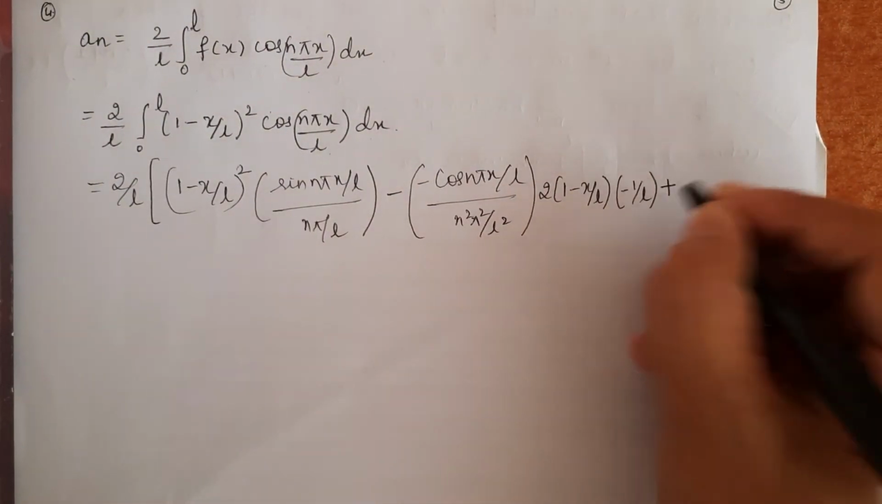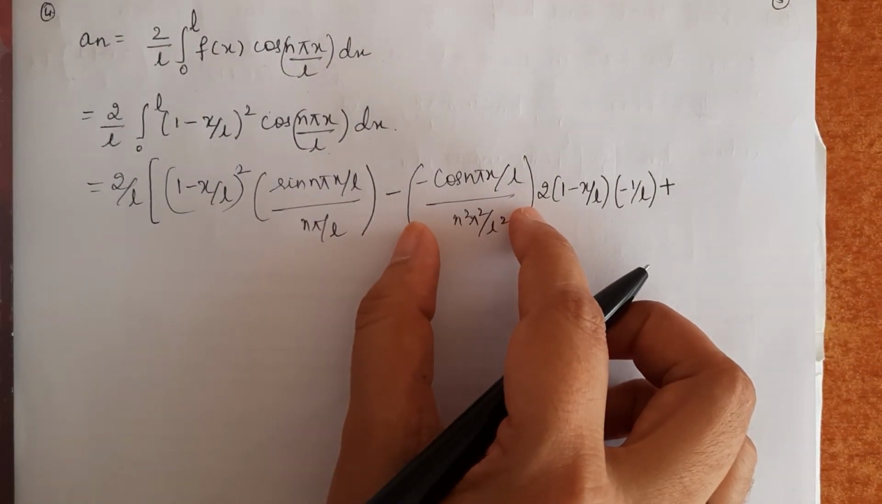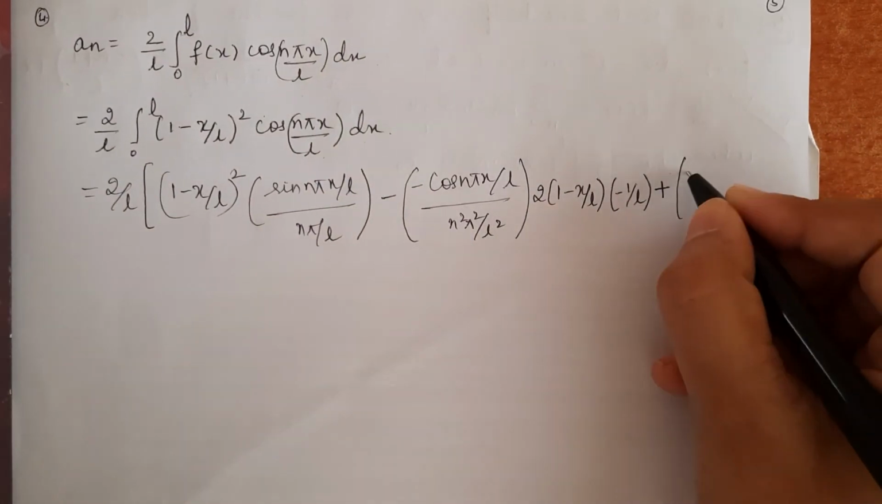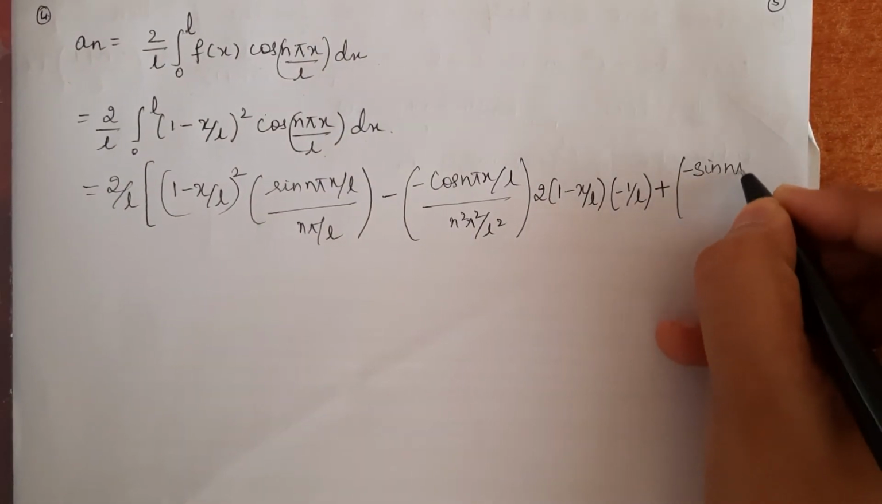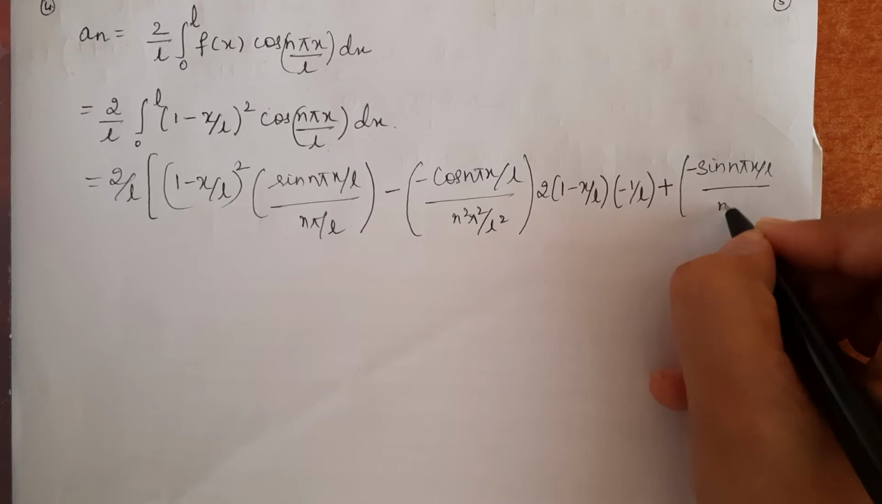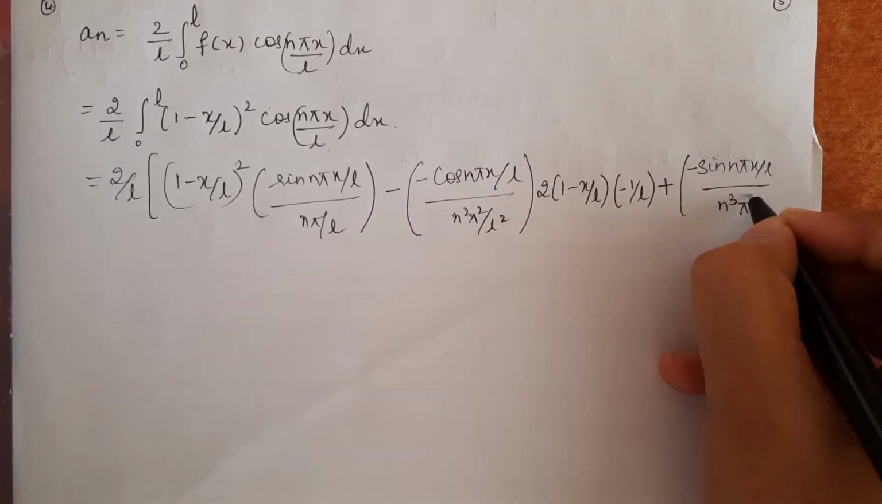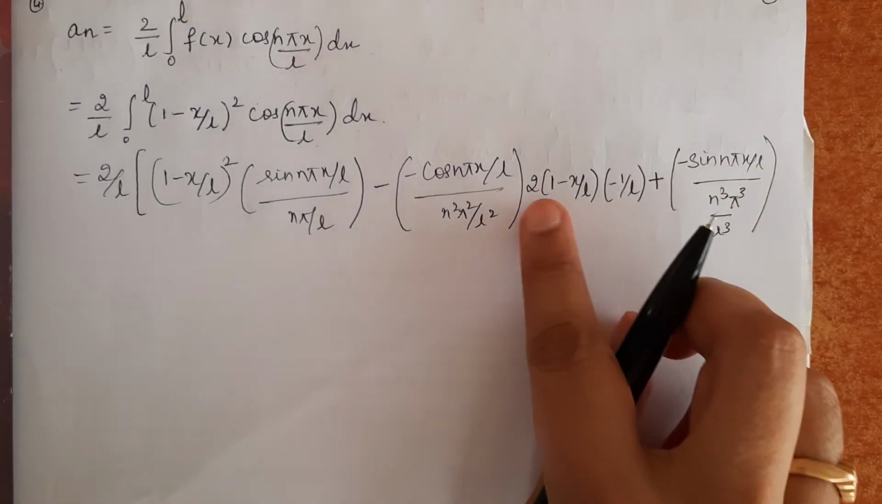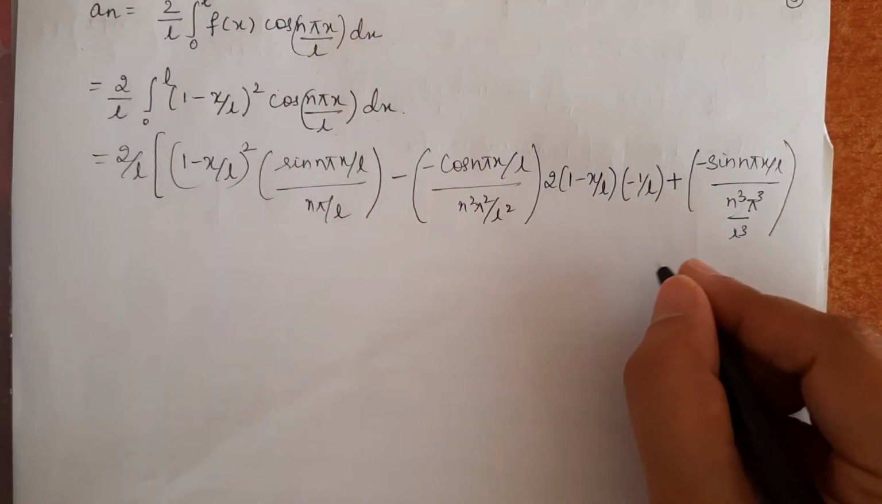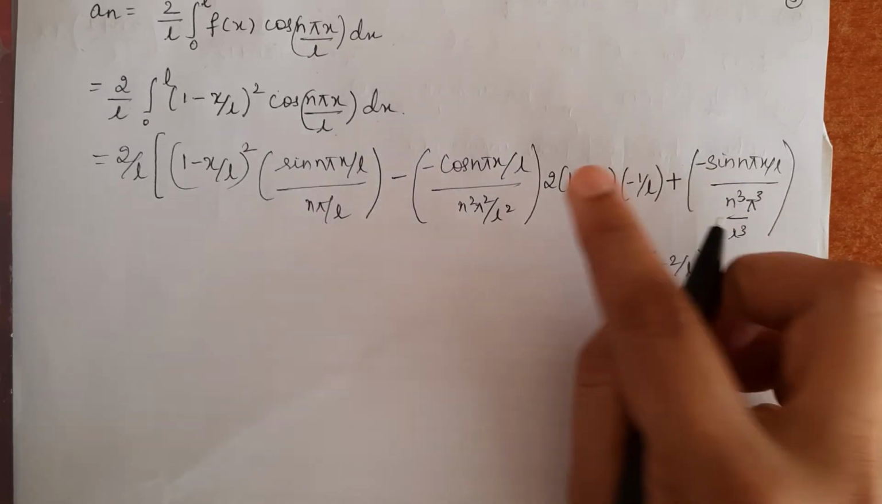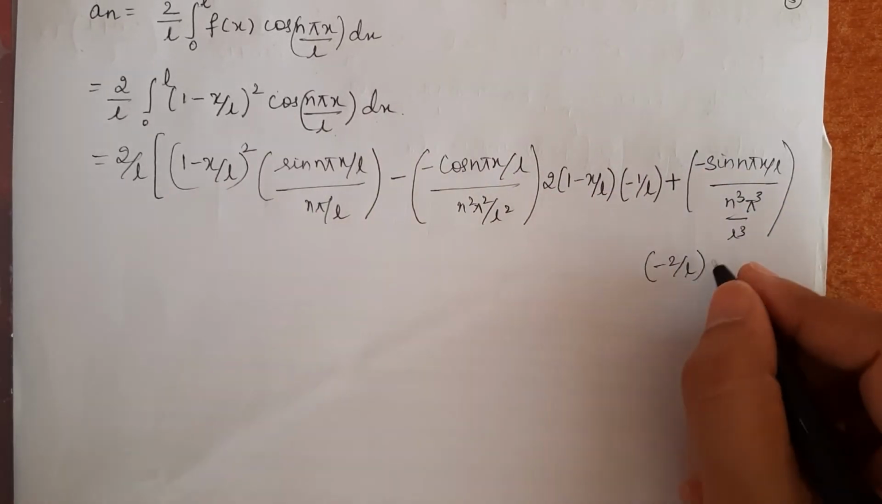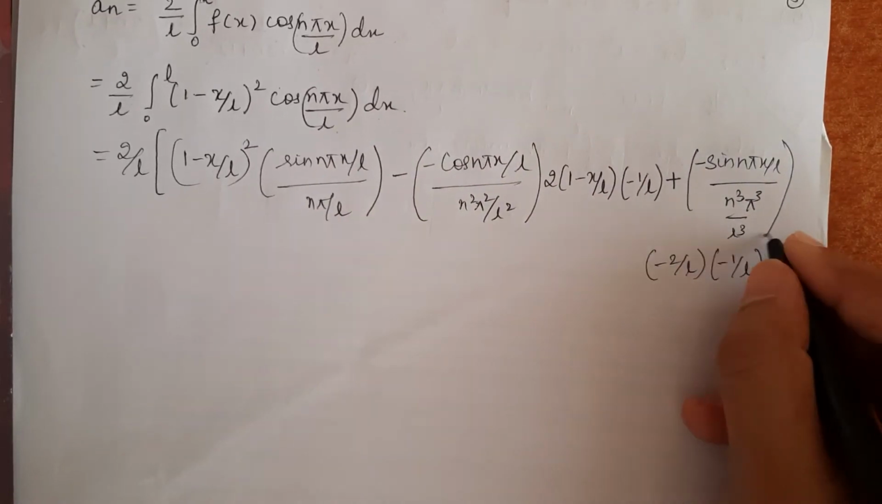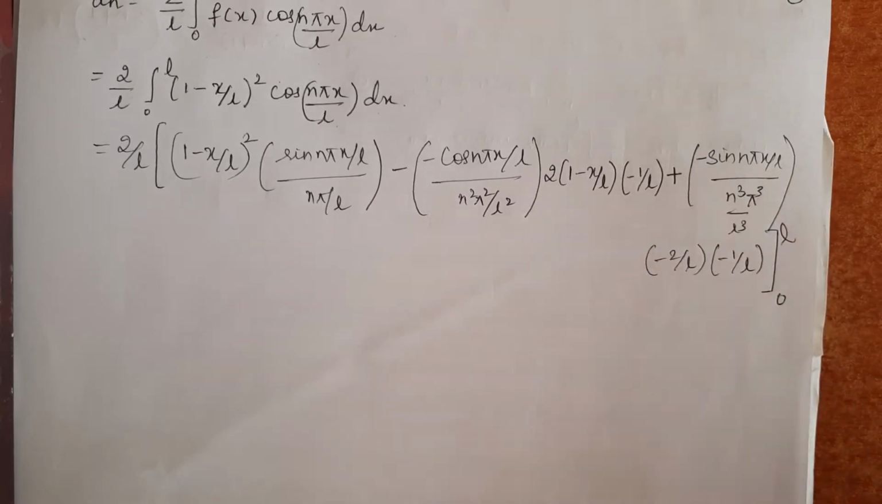Then the next term is plus. Again, integration of this integrated function is minus sin n pi x by L divided by n cube pi cube by L cube, into differentiation of this term, which is minus 2 by L (constant) into differentiation of 1 minus x by L, which is minus 1 by L. This is between the limit 0 to L.